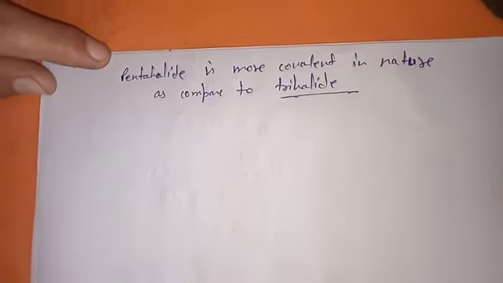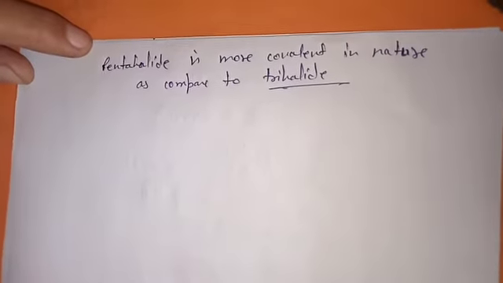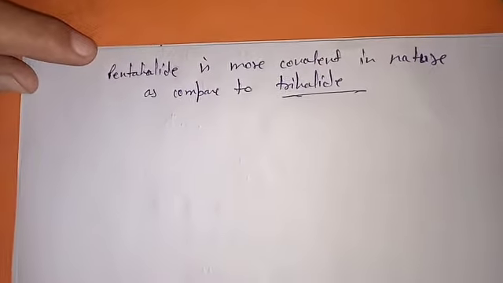It is given in the NCERT book particularly as a statement.